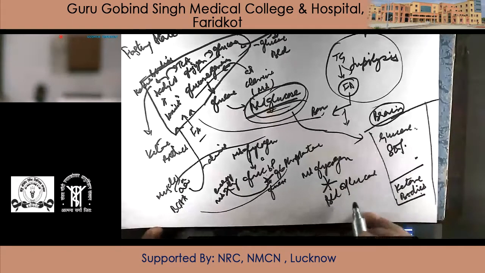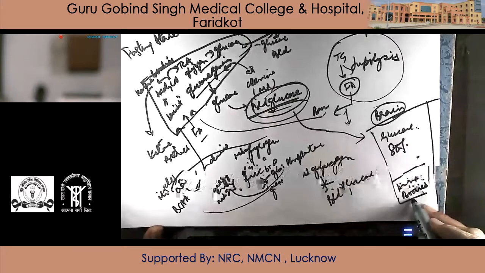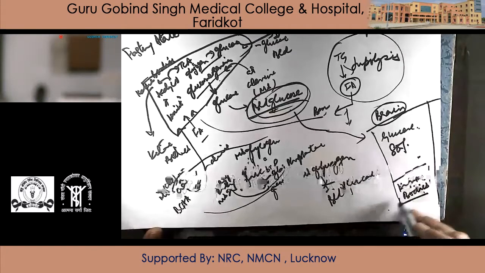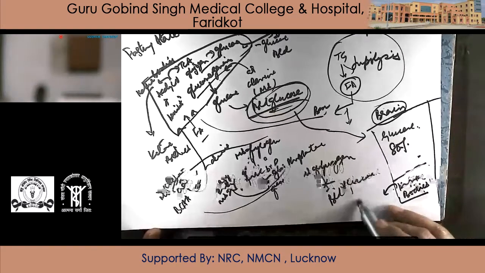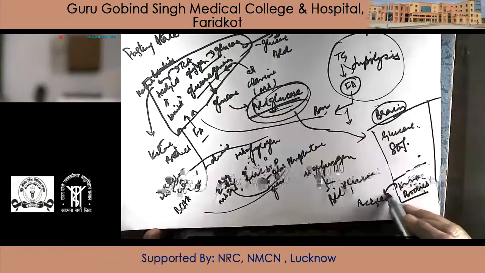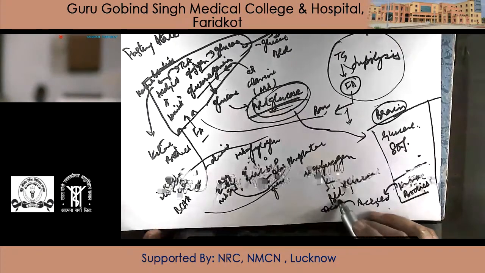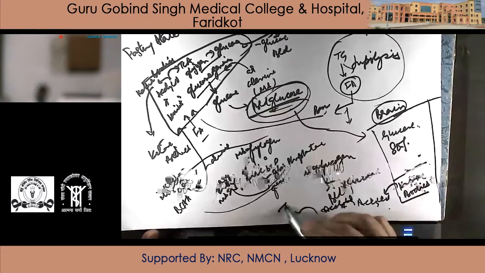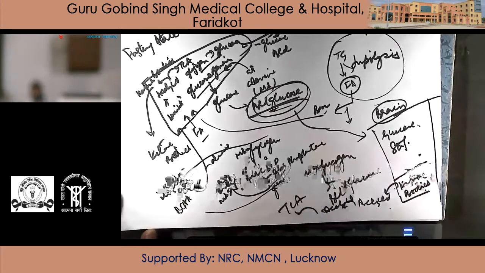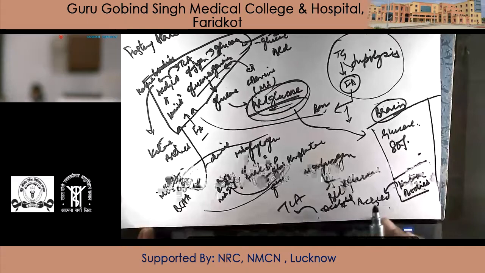Now it's just a revision of that. How ketone bodies give energy is through acetoacetyl coenzyme A, which is converted to acetyl coenzyme A, giving energy through the TCA cycle. The enzyme required for this reaction is thiophorase.